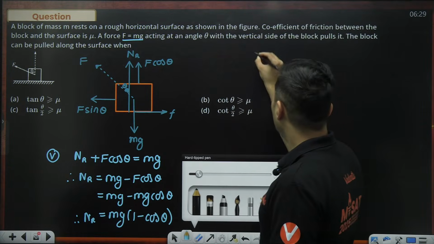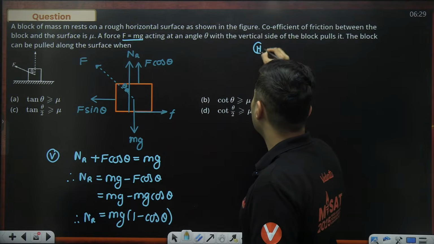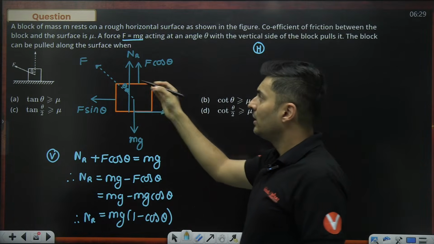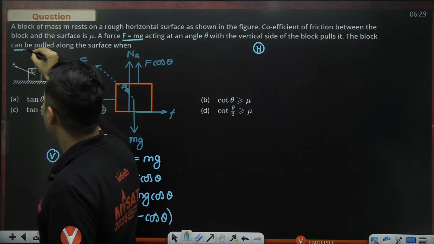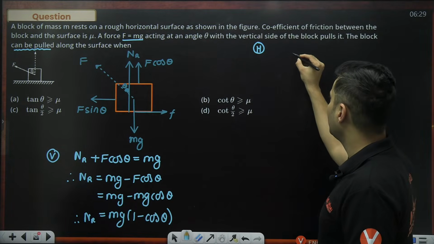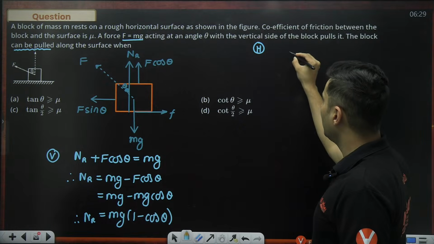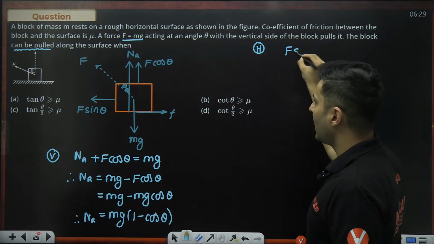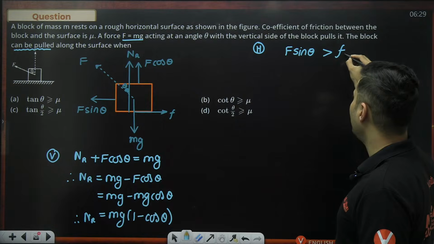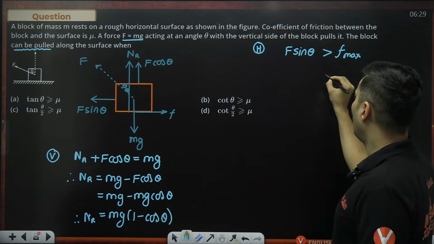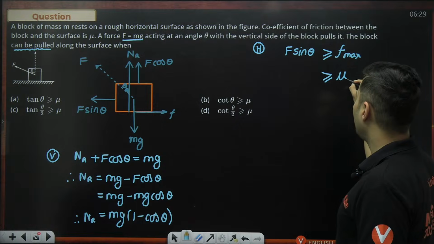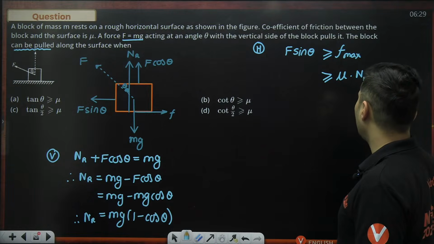Next thing, if I go in the horizontal direction, if it can be pulled, then my external force should be more than the friction. So I can just say my external force, which is F sine theta, has to be more than the friction's limiting value, F max. Now, what is F max, guys? Think about it. F max is mu multiplied by normal reaction.